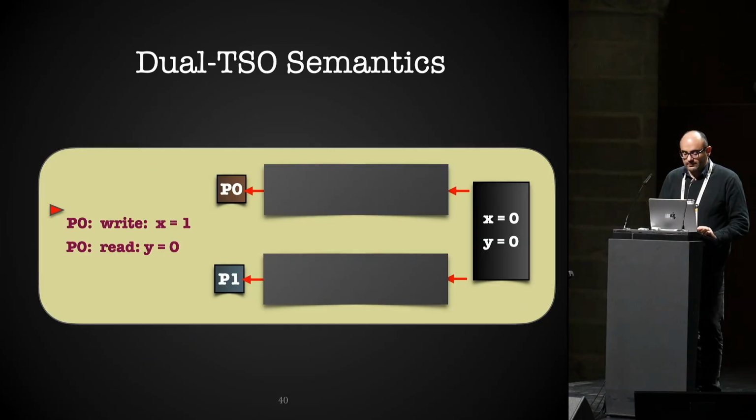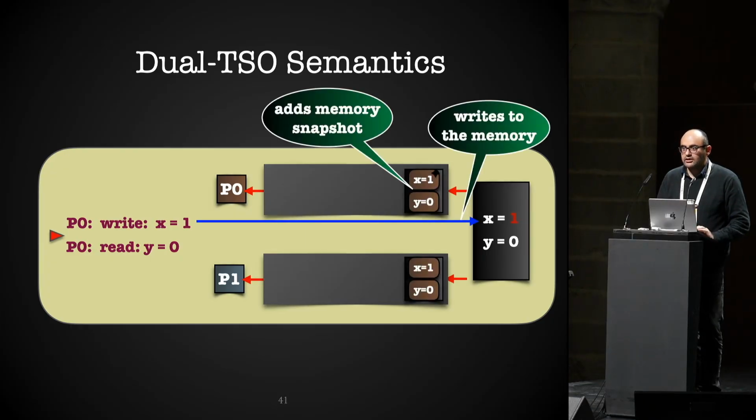So let's see an example. Here, the process will do a write operation. Now, instead of storing it in the buffer, it will update the memory directly. Here we set x to 1, and at the same time, we add two snapshots to the load buffer of all the processes. And you can see that I have used a marker to say that this snapshot for the variable x has been done by this process, because we always need to read the last written value. If it's still in the buffer, then the process needs to read the last written value. For the other one, we don't have this marker because this write has not been done by this process.